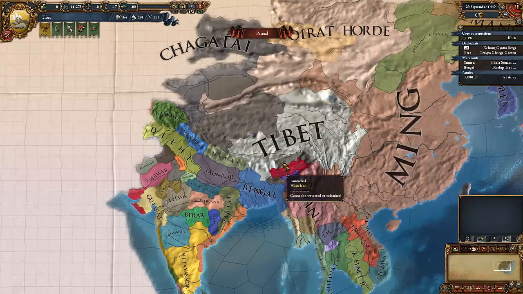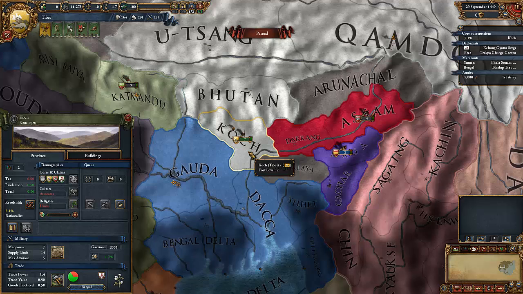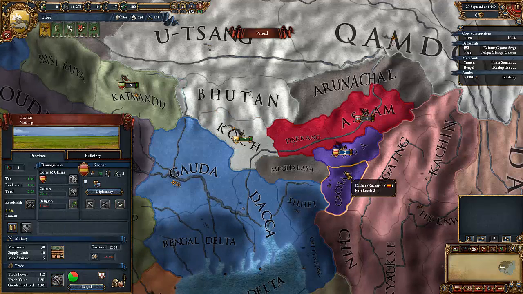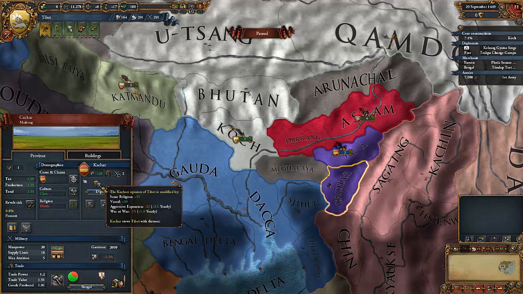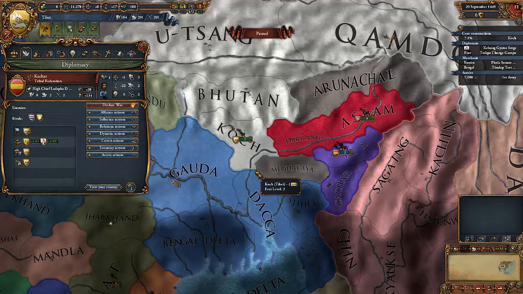But at any rate, where we last left off, we just finished annexing Koch, and we began coring this province to make it a rightful province of Tibet. And we also vassalized Kachar. Now there are some things that I would like to go over before we continue on.